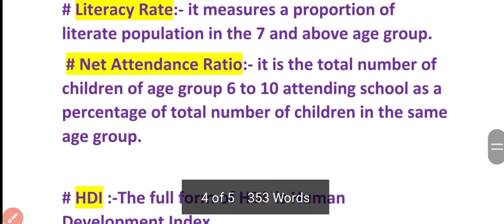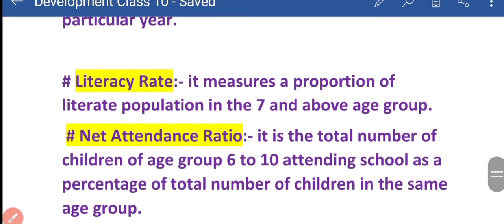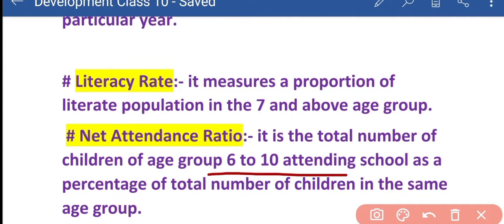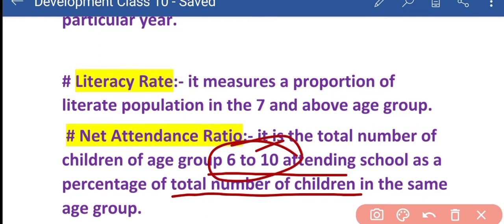Next term is net attendance ratio. So net attendance ratio measures, it is a total number of children of age group of 6 to 10 attending school as a percentage of total number of children in the same age group, right? This is called net attendance ratio, means actually how many children are attending the school. Percentage of that will be considered as net attendance ratio, and age group is this 6 to 10 years.